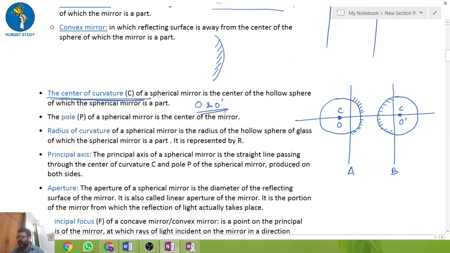So the pole is the center of the mirror. Which will be the center of the mirror? So this will be the center of the mirror. So these are poles. Fine, guys. Okay, now the third one is the radius of curvature.